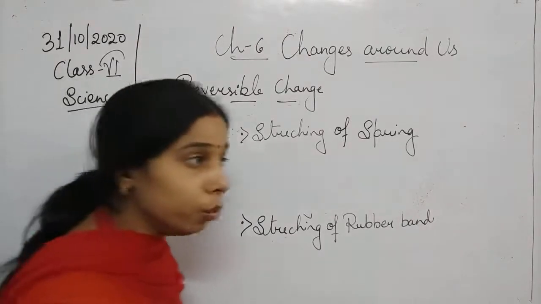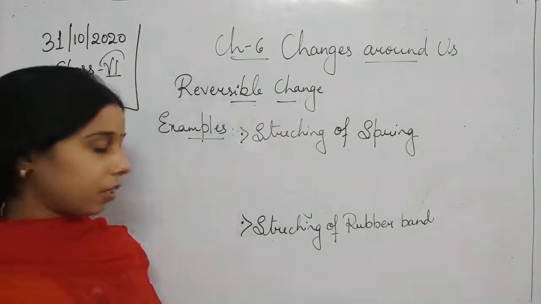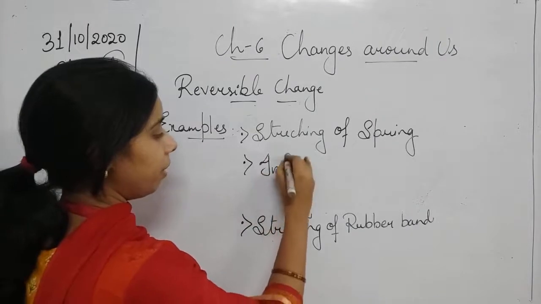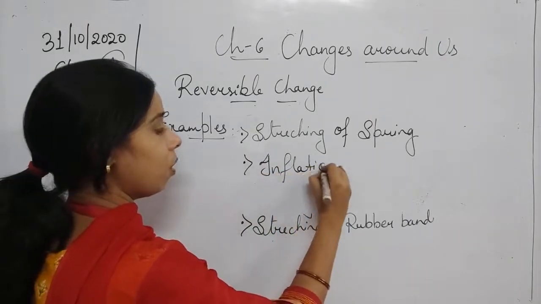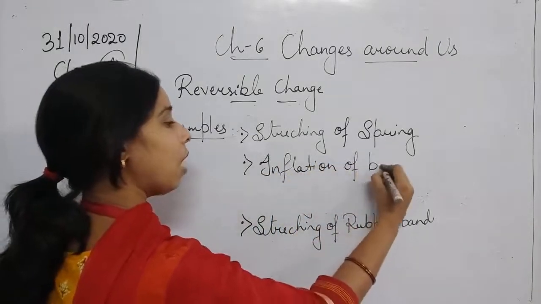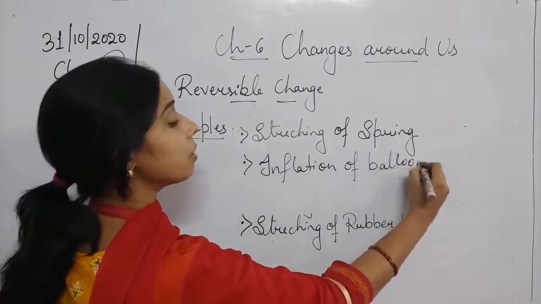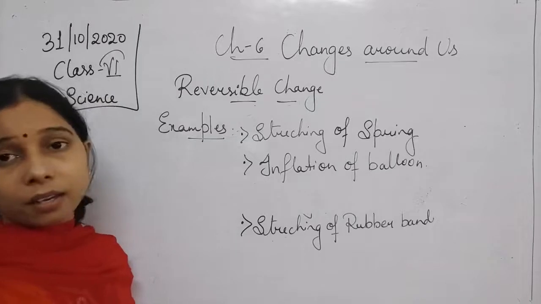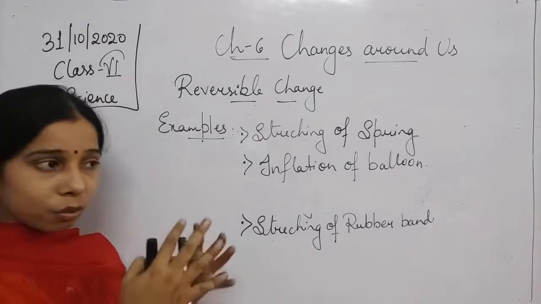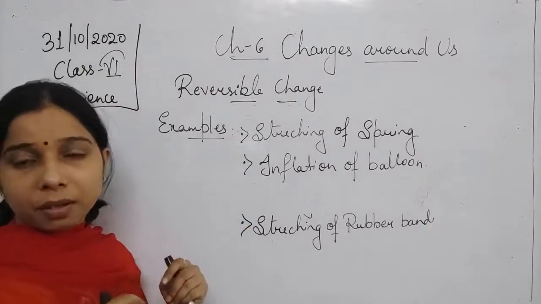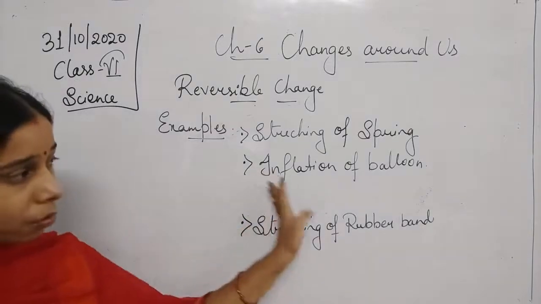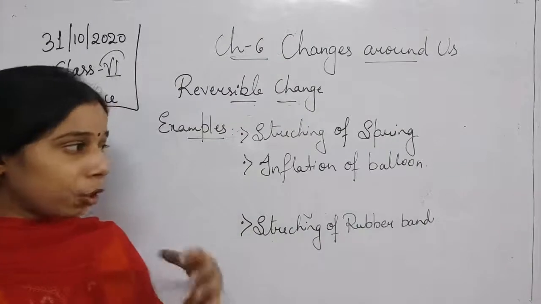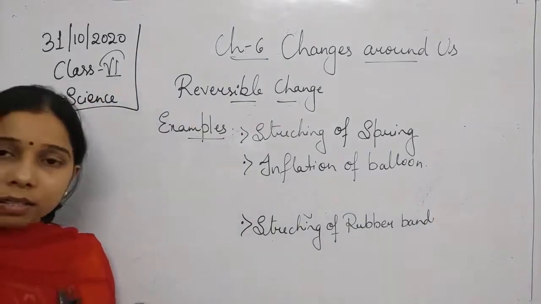Inflation of a balloon. Okay, students, how does inflation of a balloon work? If you take a balloon and you start giving air in it, what will happen? The size of the balloon keeps on increasing, right? It means that when you put air in it, it increases.